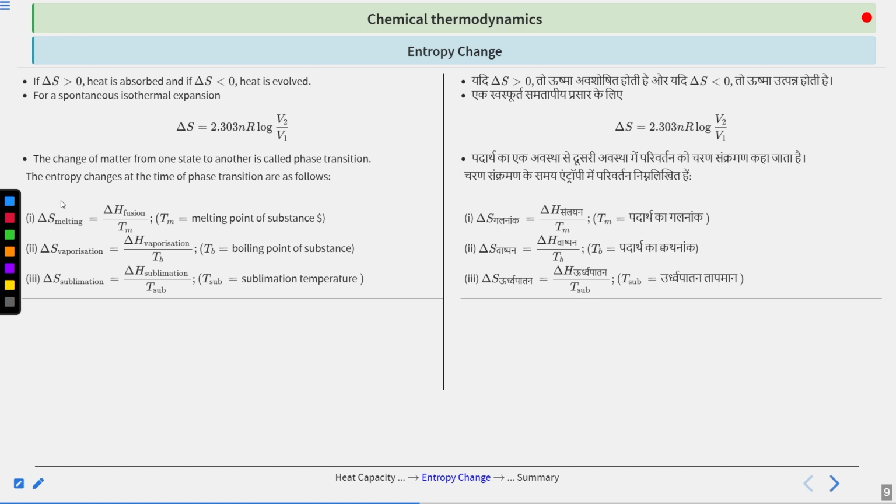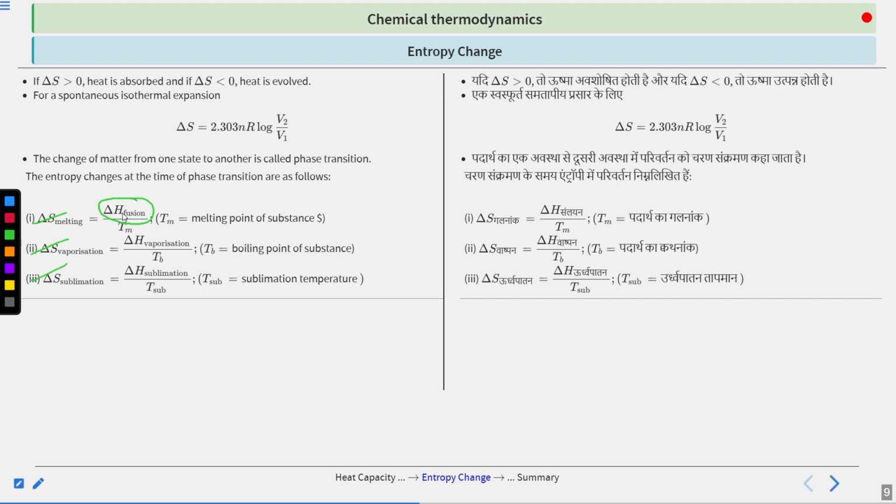Now the question may arise that we have seen the formula delta S equals Q by T. Then why are we replacing Q with delta H? The answer is very, very simple: Q is nothing but delta H only at constant pressure, and Q is nothing but delta U only at constant volume. Clear? So for that reason, since all these processes, like melting, vaporization and sublimation, occur at constant pressure, we have replaced Q, that is Q_P, with delta H. Okay, clear? So in this way we are doing it.